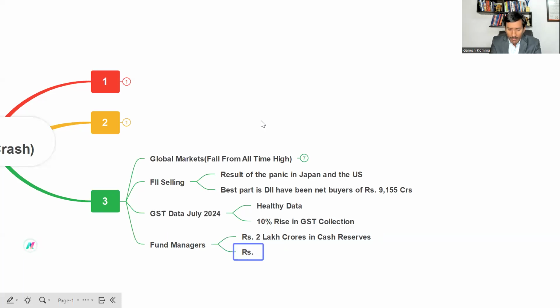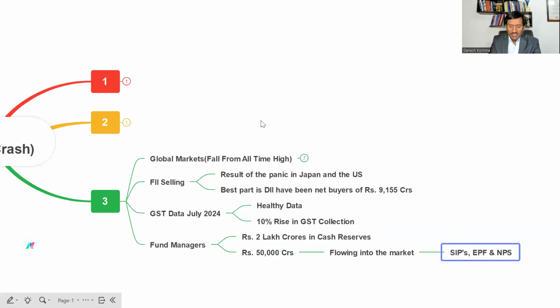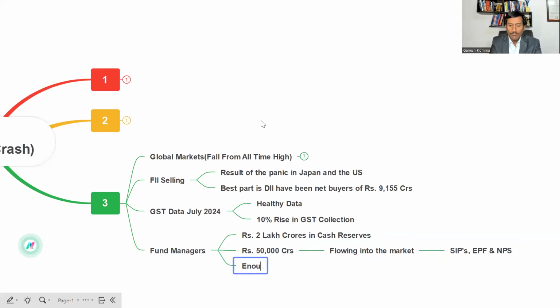Second, every month almost 15,000 crores are flowing into the market in the form of SIPs, EPF and even NPS. So this signifies there is enough liquidity in the Indian markets.